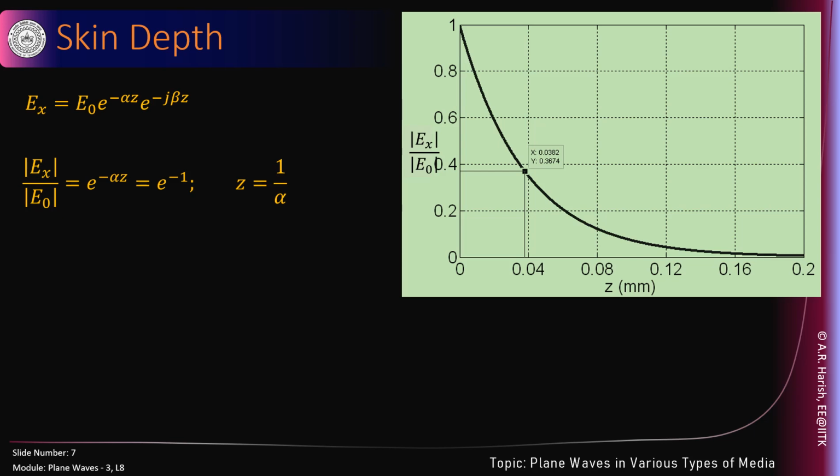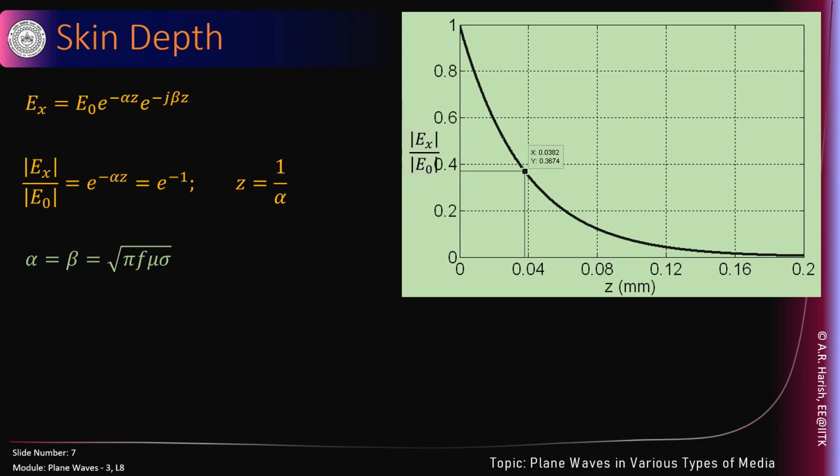That is, Ex, the value of electric field at any point x, upon E naught, the value of the electric field at x equal to 0, when will it become equal to e to the power of minus 1? Of course, Ex by E naught is e to the power of minus alpha z. Therefore, at z equal to 1 by alpha, this will reach the amplitude of e to the power of minus 1. And this is known as the skin depth. It is the depth at which the amplitude of the field falls by e to the power of minus 1, or 1 by e. And this happens to be a very interesting number.